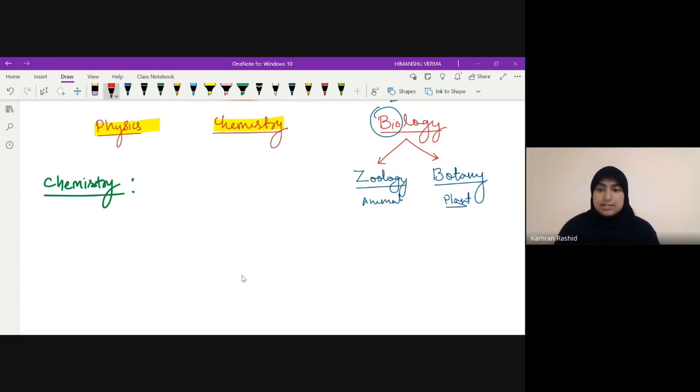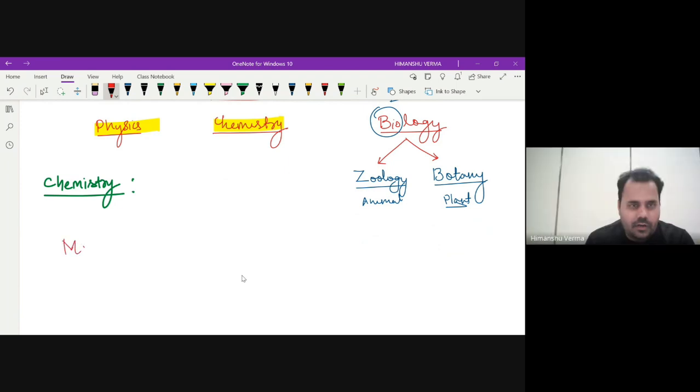Anything that has mass and takes up space. Yes, that's wonderful. Anything that has mass and takes up space, that is known as matter. So there are two main criteria: one is space, and the second is mass. If these two criteria are fulfilled, then we can say that the object or that something is nothing but matter.